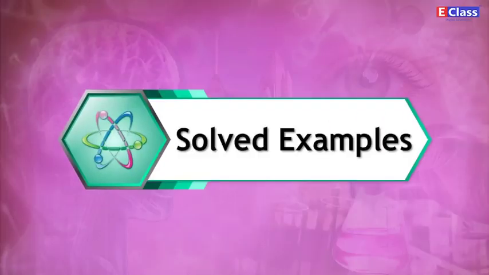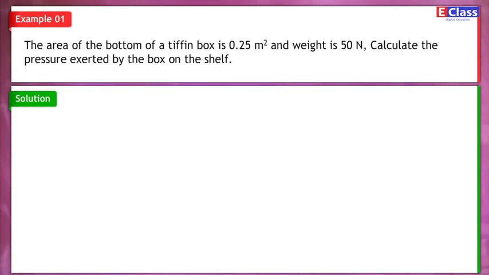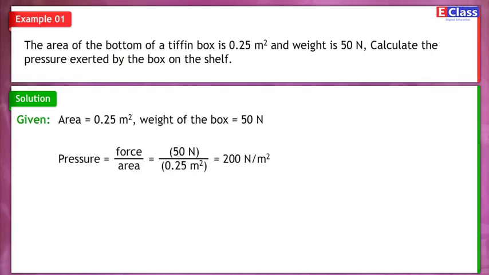Solved examples. Example 1. The area of the bottom of a tiffin box is 0.25 m square and weight is 50 N. Calculate the pressure exerted by the box on the shelf. Given, area is equal to 0.25 m square. Weight of the box is equal to 50 N. Pressure is equal to force upon area is equal to 50 N upon 0.25 m square is equal to 200 N upon m square.